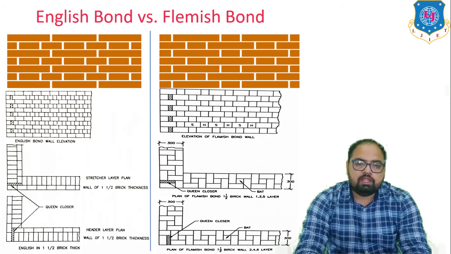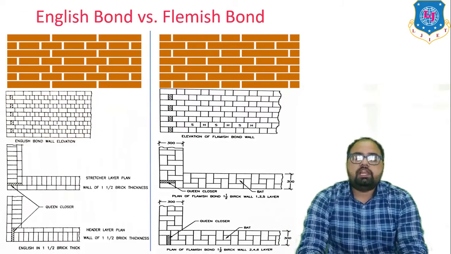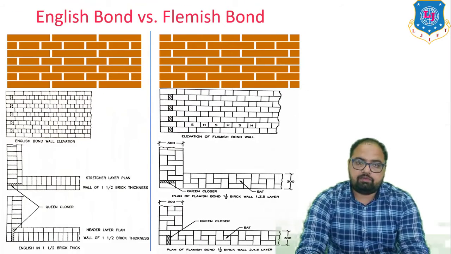In English bond the hearting portion consists of headers only, and in Flemish bond the thick wall hearting portion consists of brick bats. English bonds are not that attractive, but Flemish bonds are more attractive.